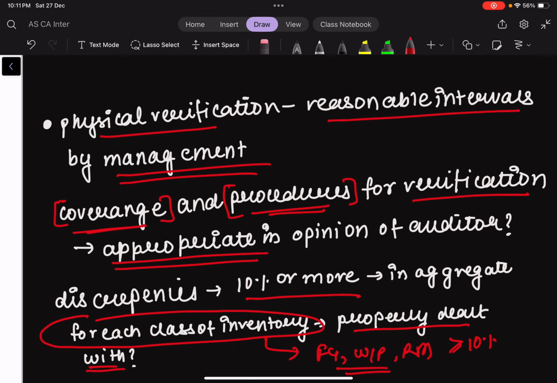So what all do we need to check? We need to check the physical verification at reasonable intervals by the management. The auditor needs to check the coverage and procedure, if it is appropriate in the opinion of the auditor or not, and if there are any discrepancies of 10% or more in aggregate for each class of the inventory, and if they are properly dealt with in the books of accounts or not.